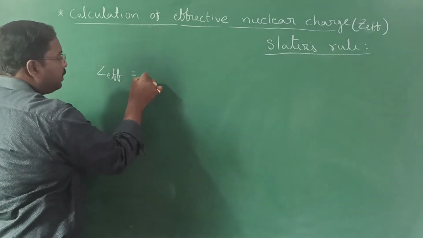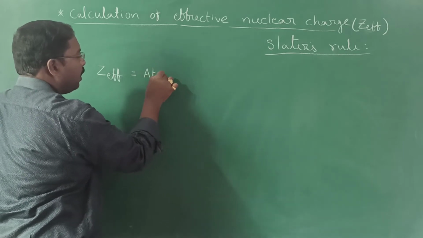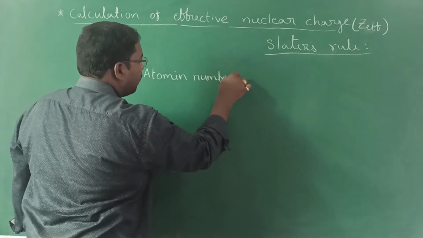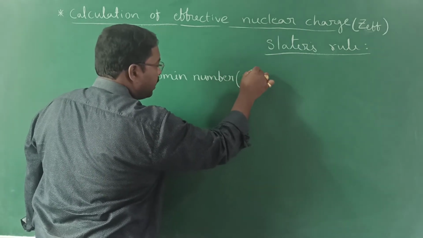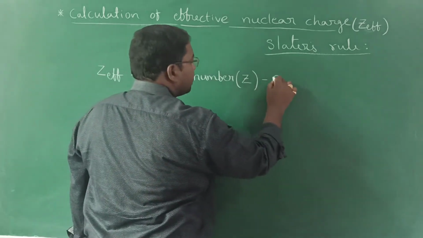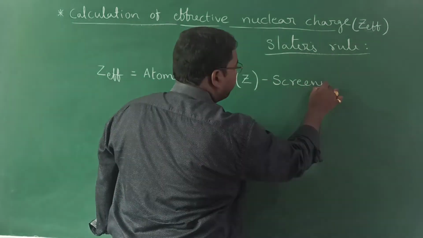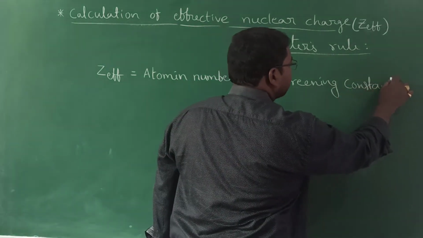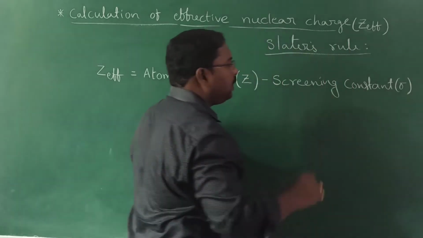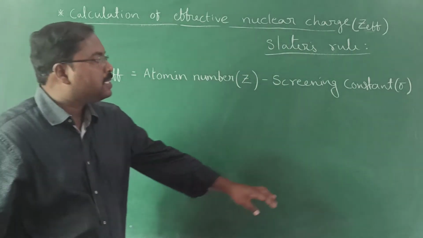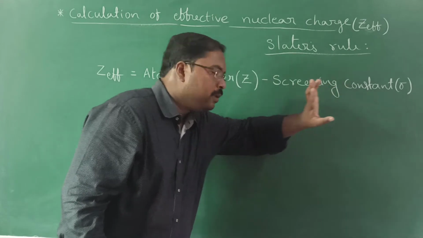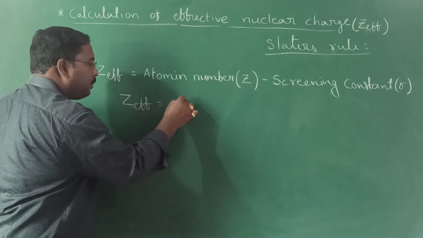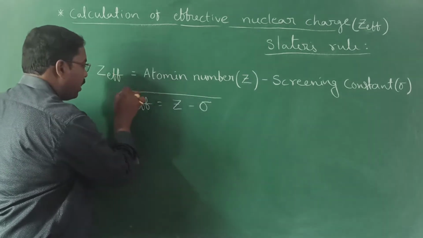a simple formula. Z effective is equal to atomic number, symbol Z, minus screening constant. The screening constant is represented with the symbol sigma. So finally, in a simple way we can write it as Z effective is nothing but Z minus sigma.